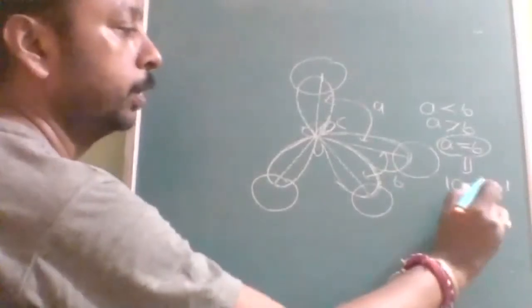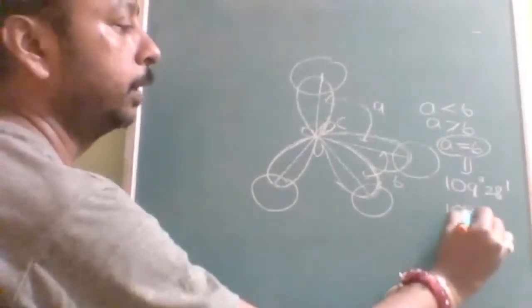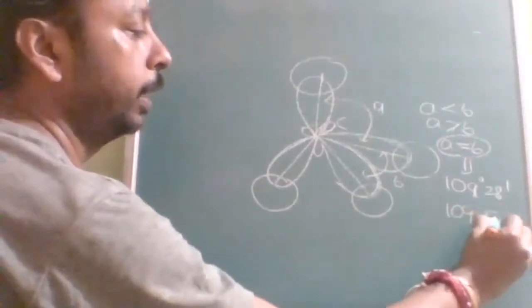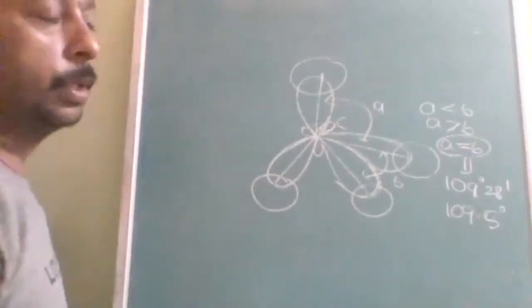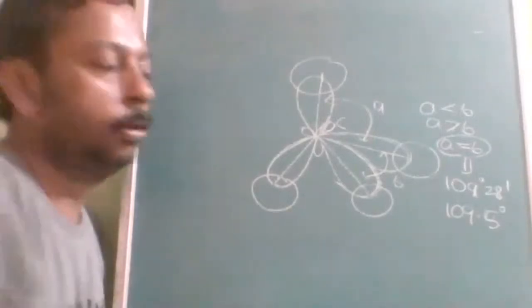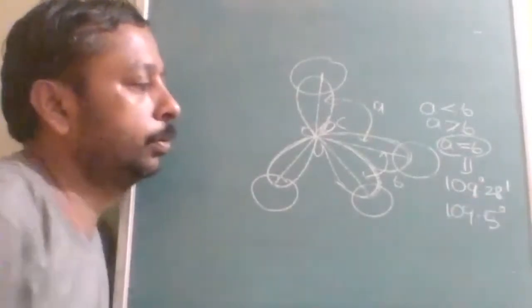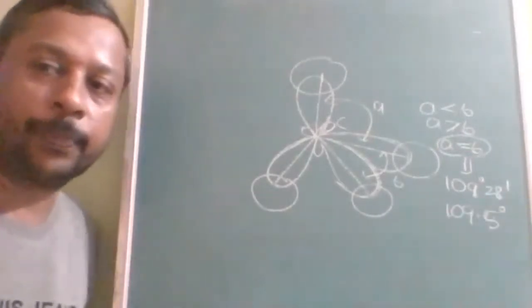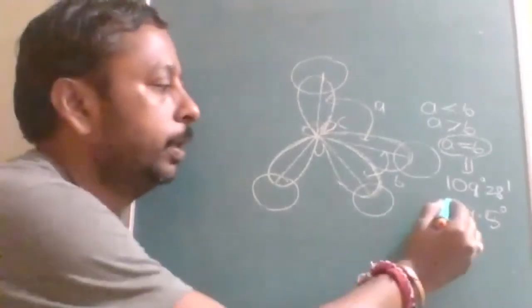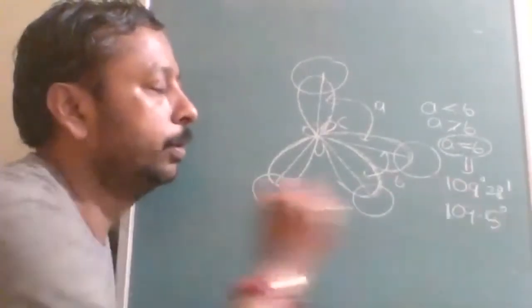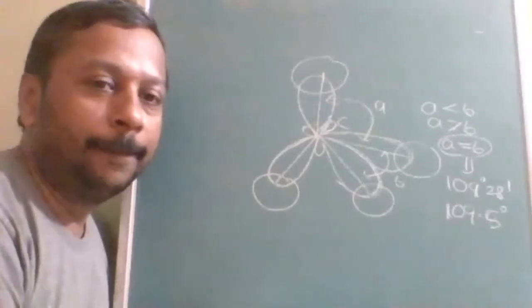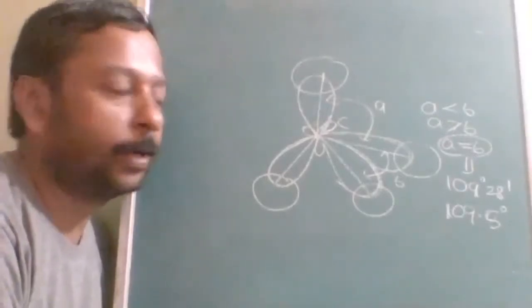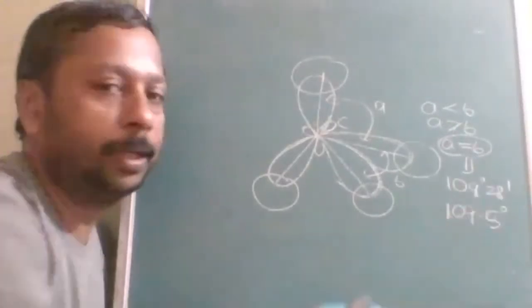Some students ask, sir, in some book it is given as 109.5 degrees. You are saying 109 degree 28 minutes, sir. So actually both are the same. Then they will ask, sir, how is it, since rounding off should also give 3, but it is 5.